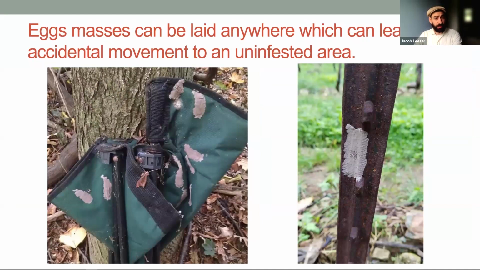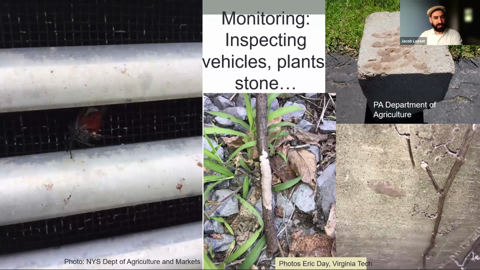This, in fact, is probably how they move around as much as they do. They're also only going to fly a couple of miles on their own, but they'll lay eggs on materials that are then transported great distance. So monitoring is incredibly important. When you're moving vehicles, they may be there in the grille or on the underside.